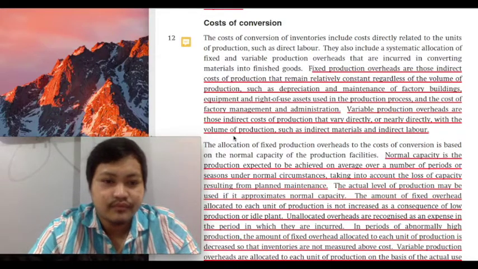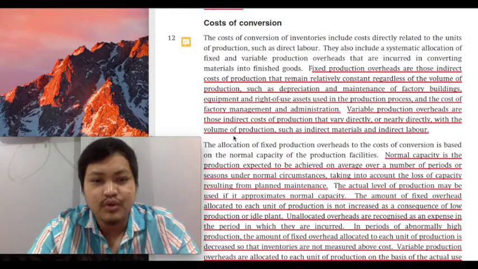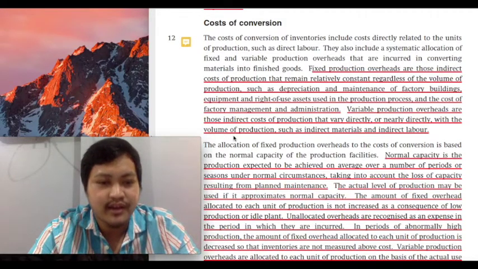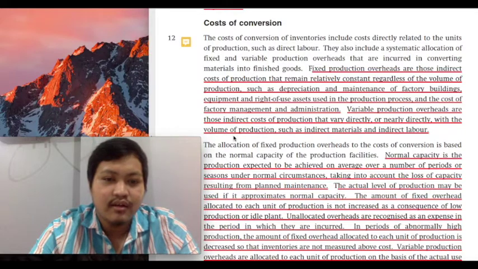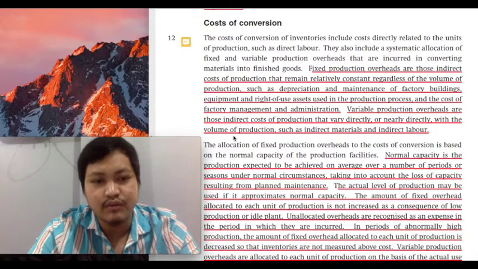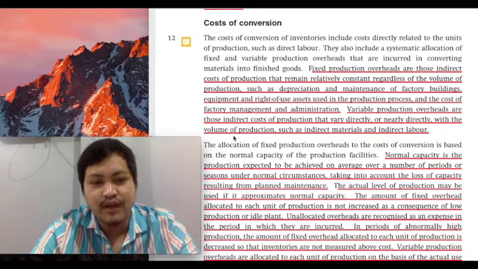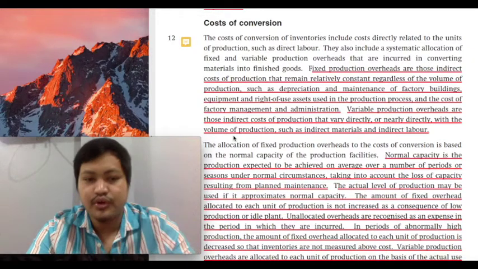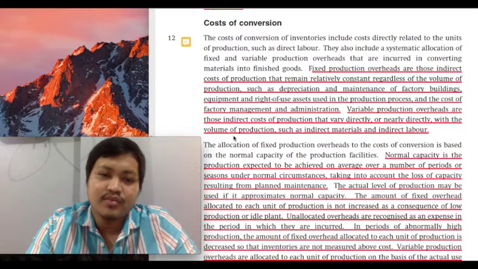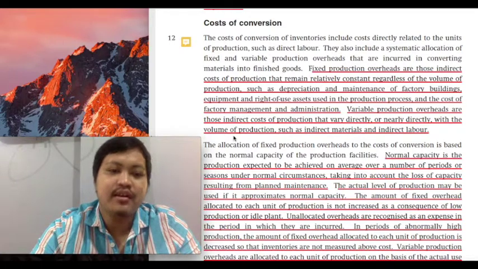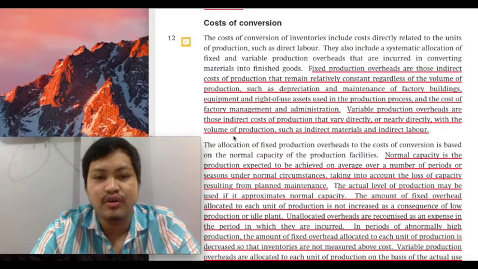And that is why the focus of your cost accounting would be to learn how to assign and allocate these indirect costs. Again, no problem for direct materials and direct labor. They are considered as direct costs. They are directly applied to the products themselves. So it's very easy to trace and assign their costs to the finished outputs. But with regard to your factory overhead, your indirect costs, it would be very difficult to assign them to your numerous final outputs. That is why we are forced to make an allocation. And the manner of allocating these indirect costs would be the focus of your cost accounting.